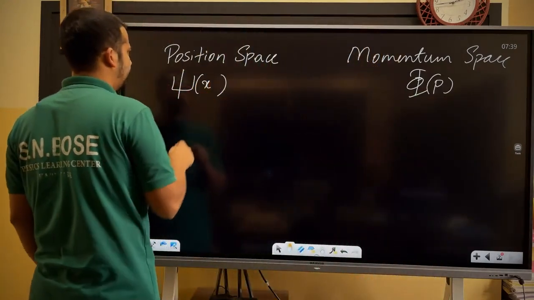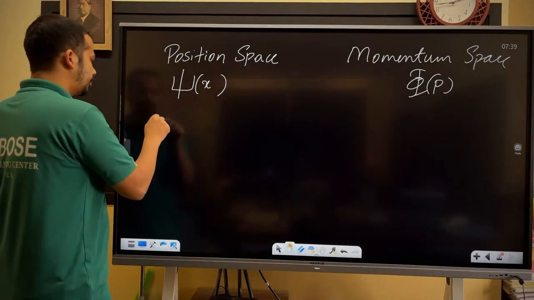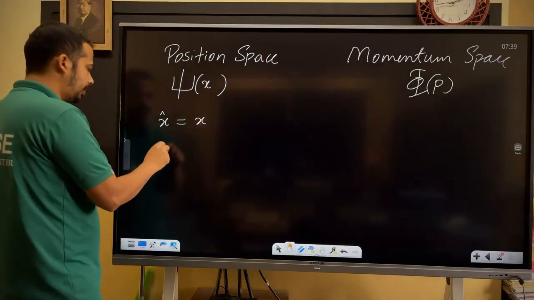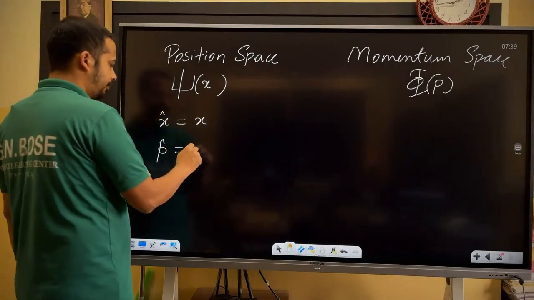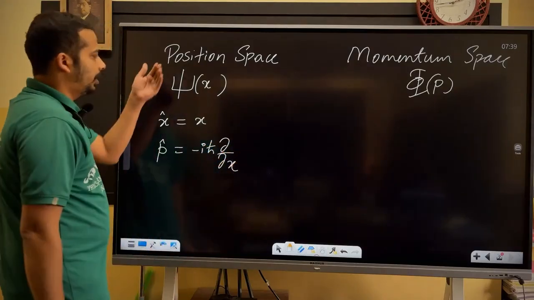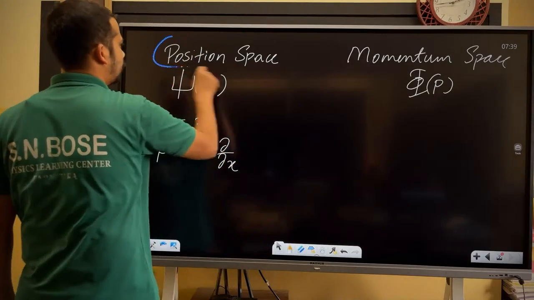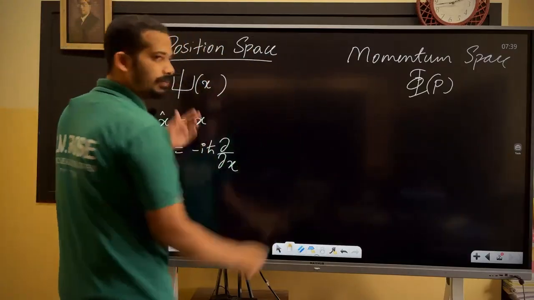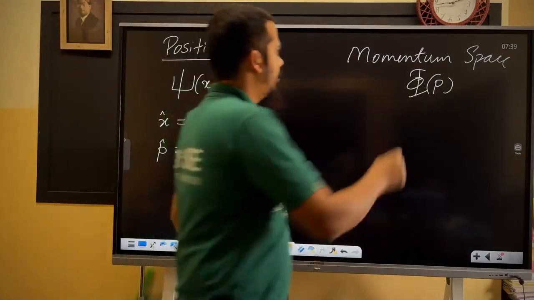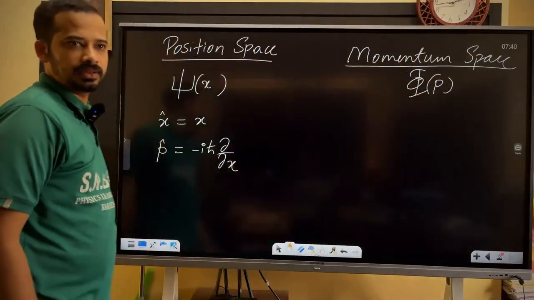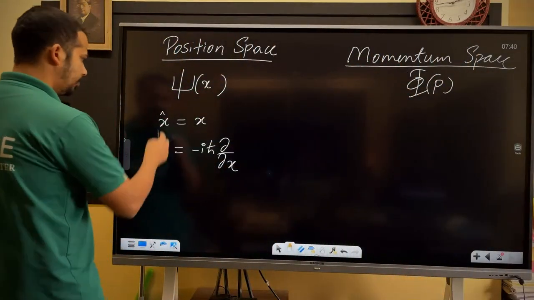Okay, speak up. So then in the position space, your x cap is equal to x itself. Okay, p cap is equal to minus i h bar del by del x. Whatever the state is represented by the position space wave function, the same state can be represented by the momentum space wave function also. It has equal strength actually. So like that it will continue.